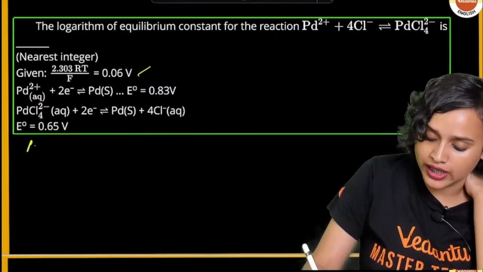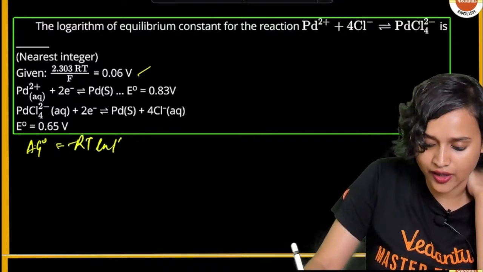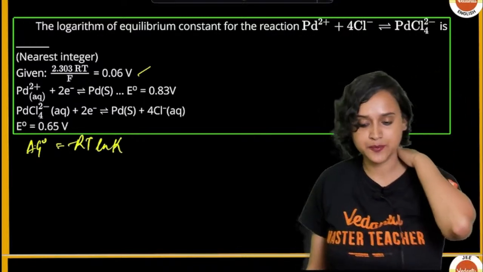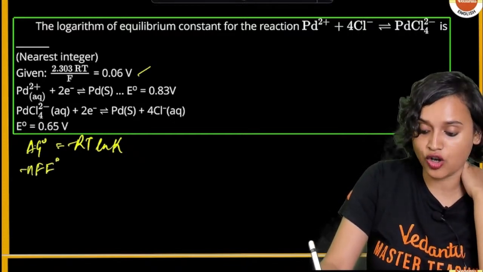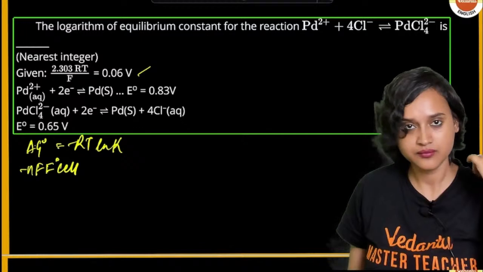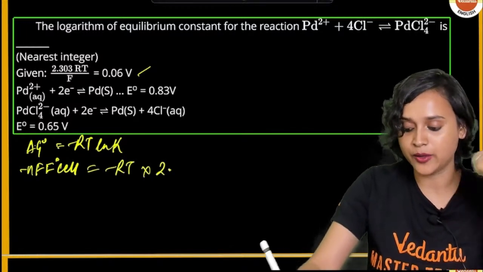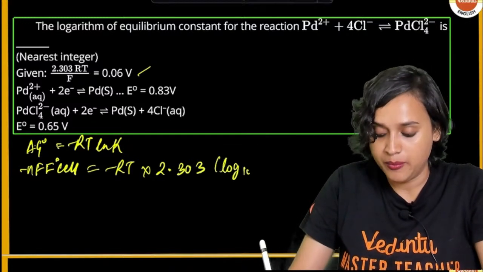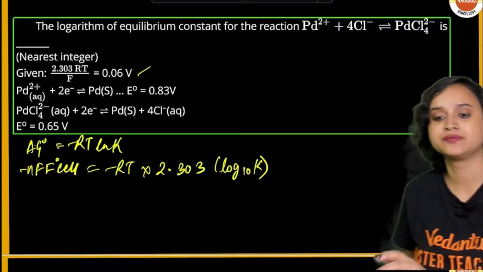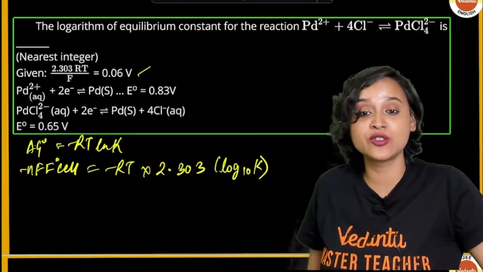So we all know that delta G naught is equal to minus RT ln K, isn't it? Now we can write delta G naught as minus nF E naught cell. This is equal to minus RT multiplied with 2.303 log base 10 K. This is the same formula that we're going to use.